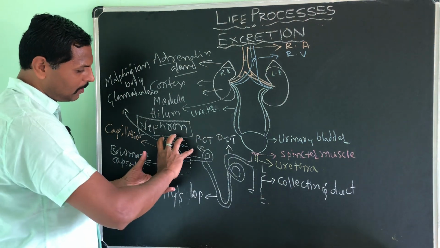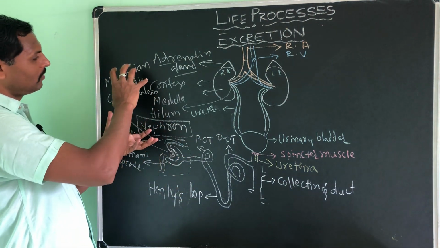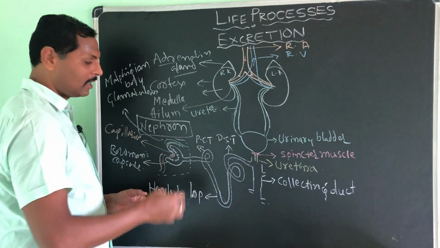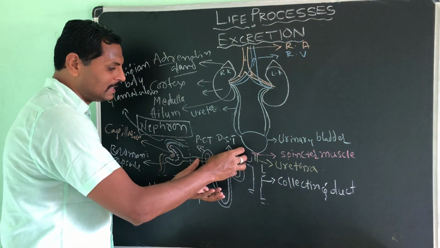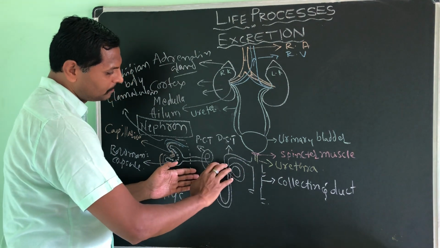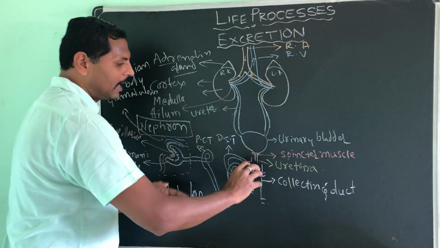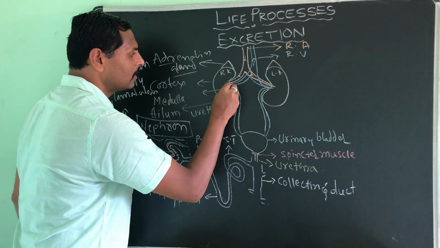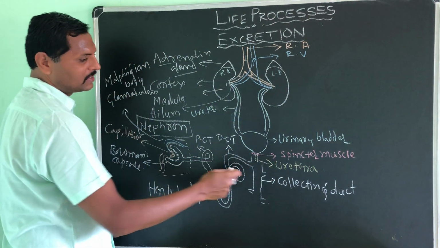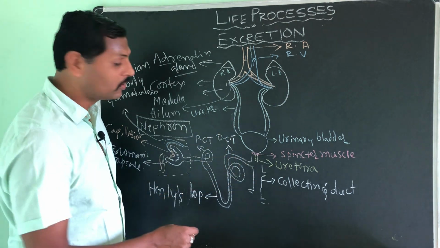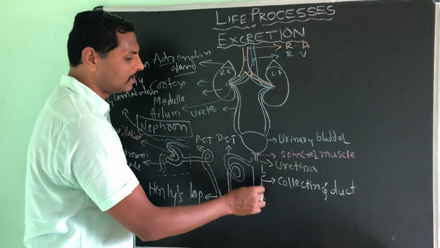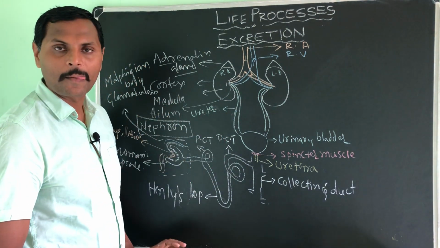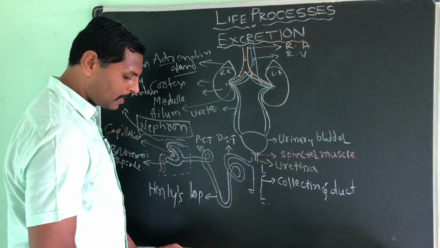The Bowman's capsule or Malpighian body lies in the cortex area, whereas the PCT, DCT and this part lie in the medulla, and this collecting duct opens into the ureter. Many nephrons like this connect to the collecting ducts, and the collecting duct collects the urine and passes it to the ureter.